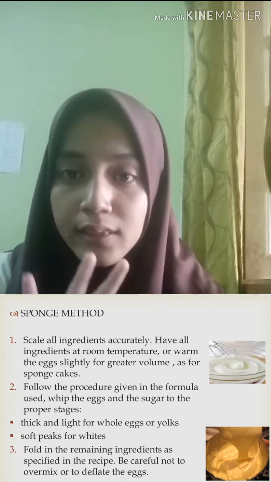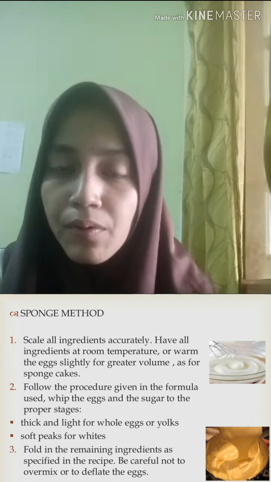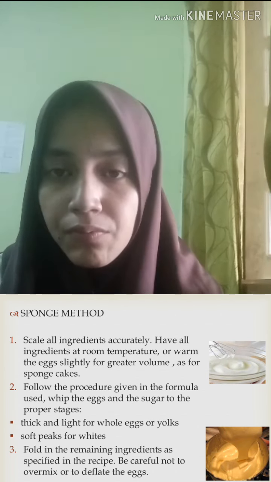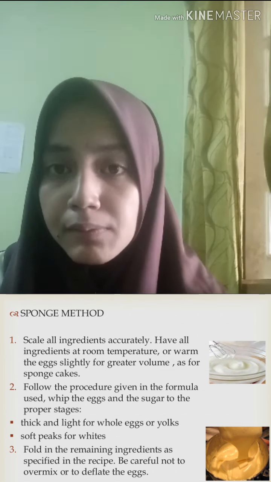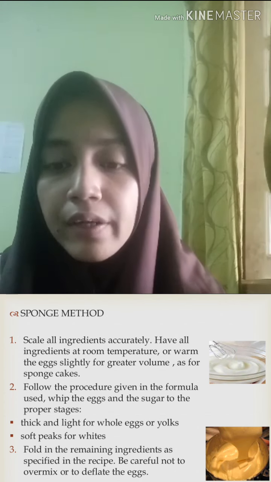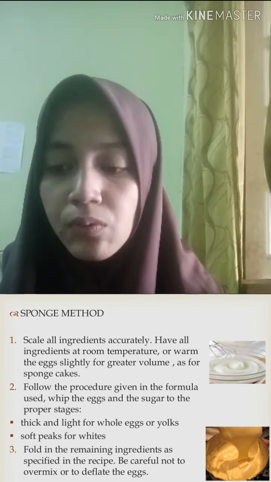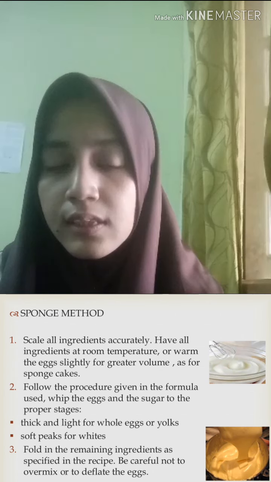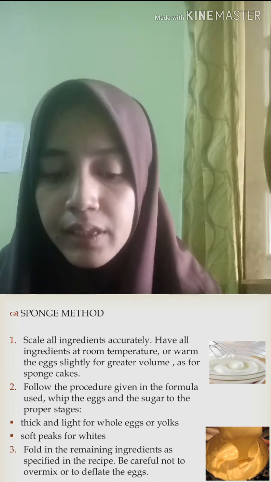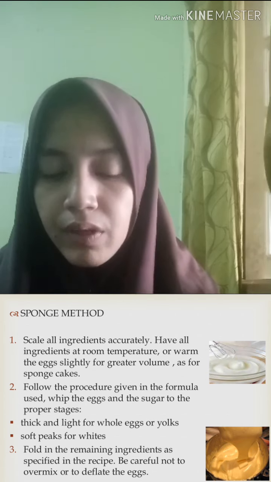For the sponge method, there are 3 steps. First step, scale all the ingredients accurately, have all the ingredients at room temperature or warm the eggs slightly for greater volume. As for the sponge cake, second step is to follow the procedure given in the formula used. Whip the eggs and sugar to the proper stage, which is thick and light for whole eggs or yolks and soft peak for whites. The last step is to fold in the remaining ingredients as specified in the recipe. Be careful not to overmix or deflate the eggs.